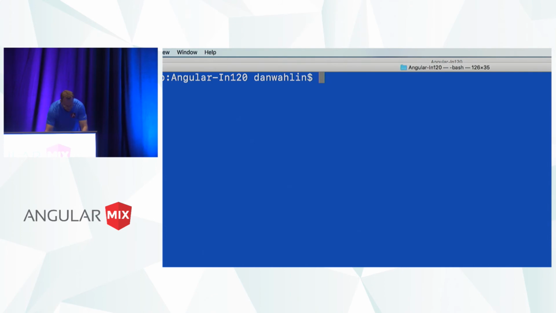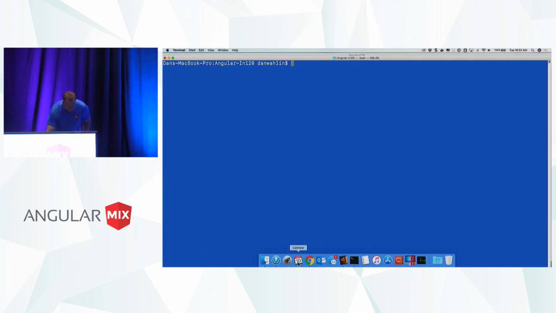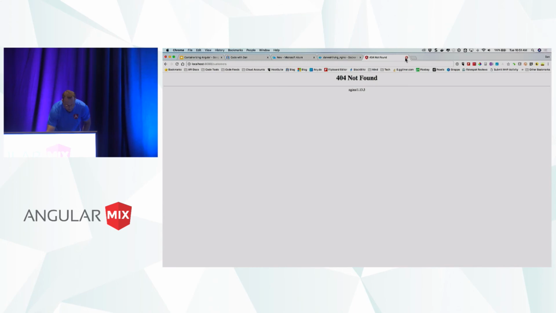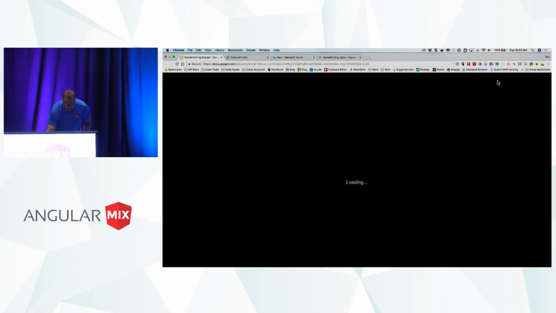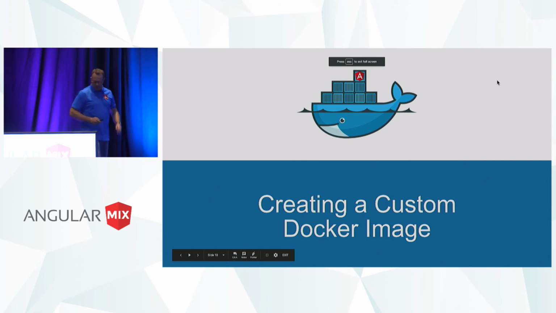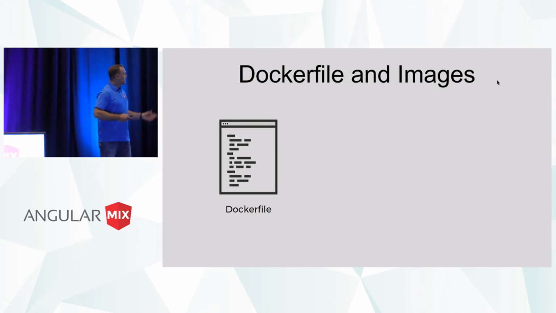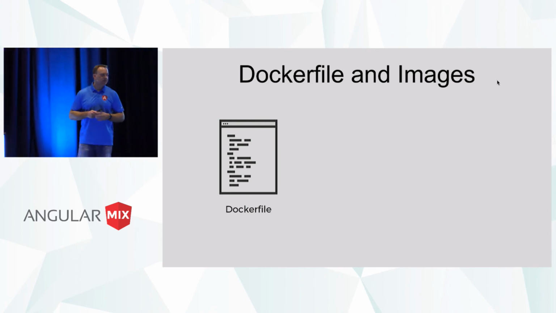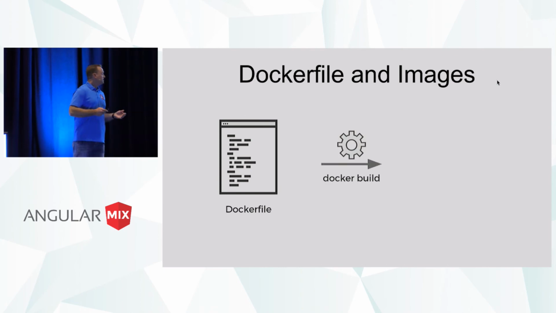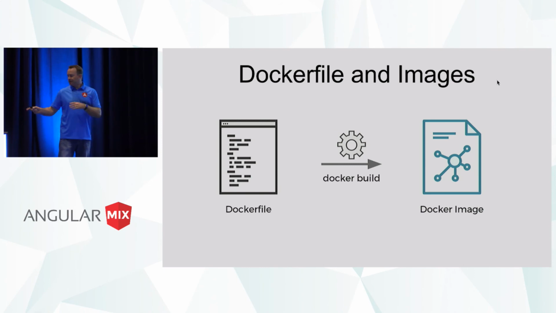Okay, so the next step of this is let's talk a little bit about what we can do to move on from here. Now that we've seen a little bit of the local development, how would we actually get our code in the container to ship it off somewhere and do something with it? Well, this is where we create something called a Docker file. This is just a text file that will be used to build an image. Now, I used the off-the-shelf nginx Alpine, but I can create a custom version of nginx Alpine that also, when you open up that container on the ship, has my code in there as well. And that's what we're going to look at here.